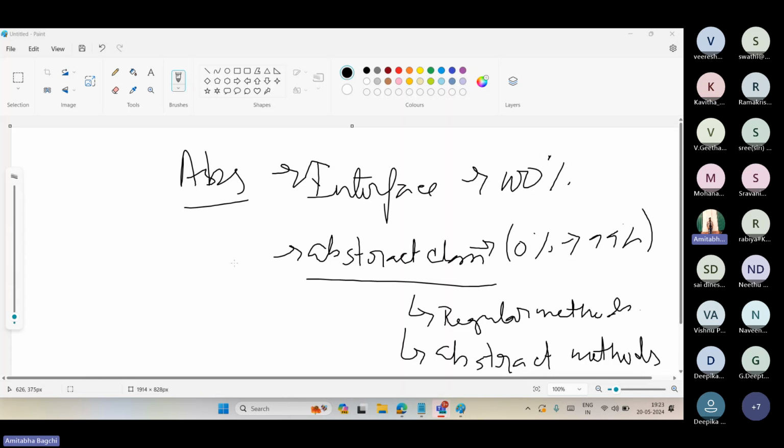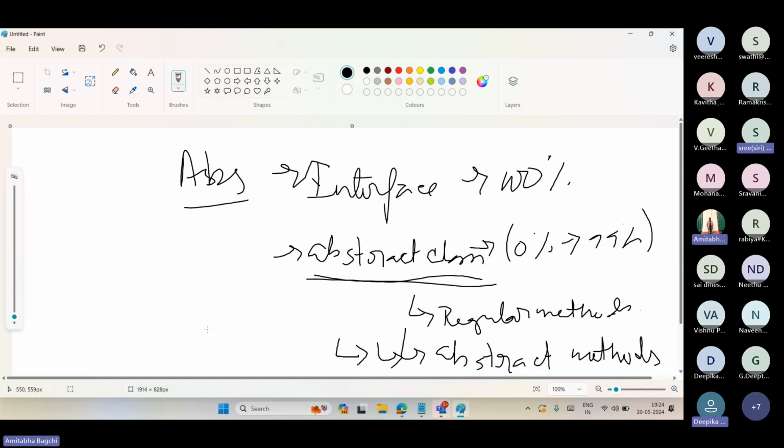So there are a few things to consider here. First thing is an abstract class must always have at least one abstract method. You can't have an abstract class where all methods are regular, because then that is basically just a class. There is no difference then. Getting my point?